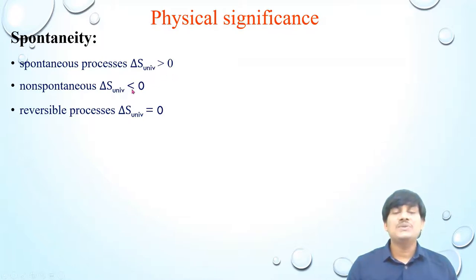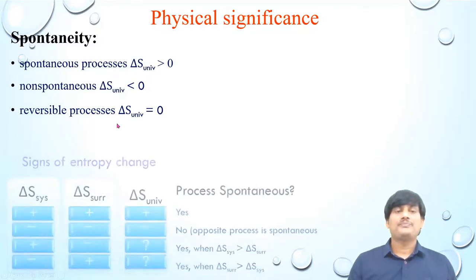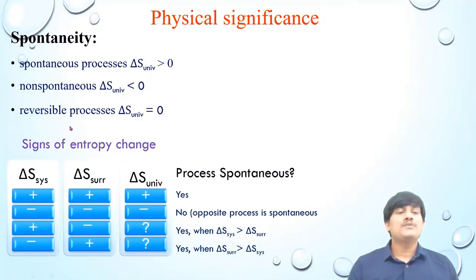If it is less than 0, the process is non-spontaneous. The reverse process will be spontaneous in this case. When the delta S universe is equal to 0, then the process is a reversible process. Suppose you take delta S system positive and delta S surroundings positive, obviously delta S universe is positive. In this case, the process is spontaneous at any condition, always spontaneous.